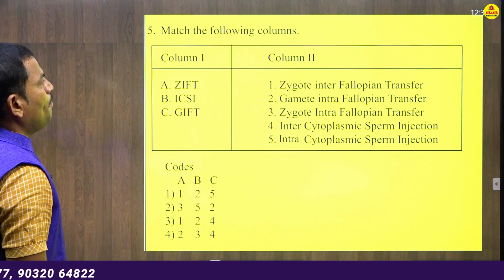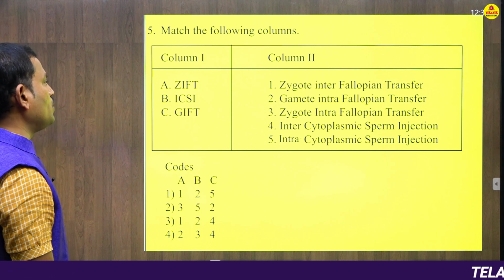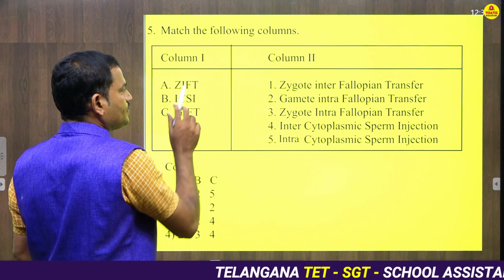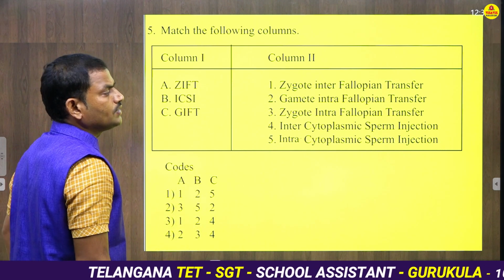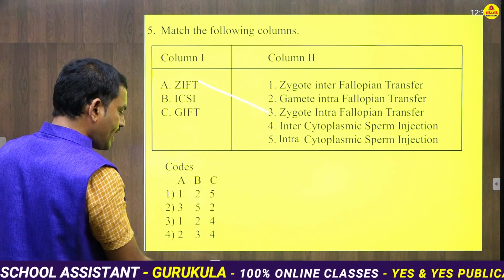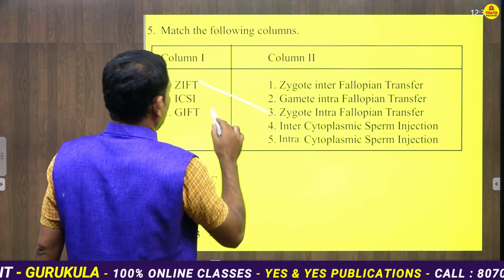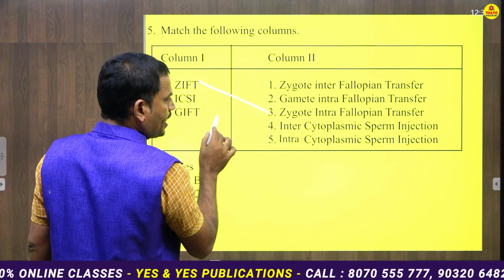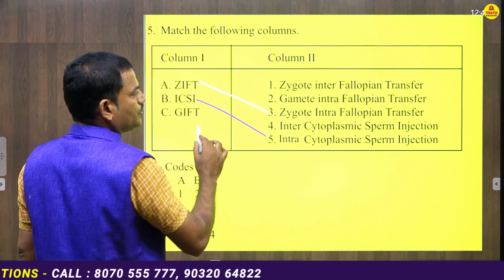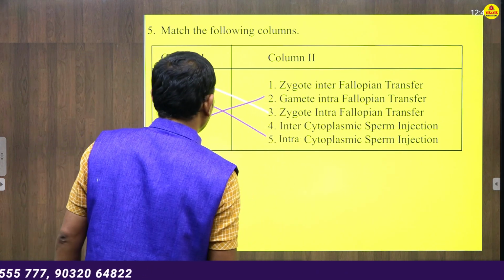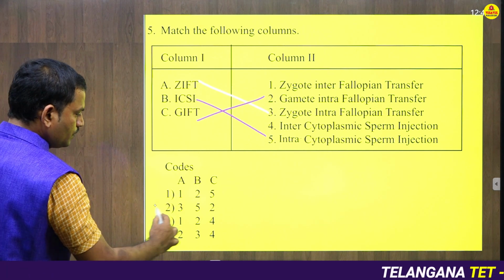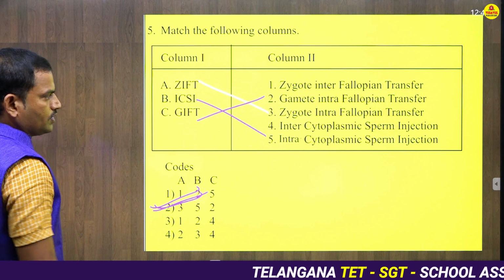Next question. Match the following columns, column 1 and column 2 given, ZIFT, ICSI, GIFT. So here matching is given. So the ZIFT stands for zygote intrafallopian transfer, that is 3. ICSI, that is intracytoplasmic sperm injection, okay, that is 5. Then GIFT, gamete intrafallopian transfer. So 3, 5, 2 is the right answer. So where do you find this 3, 5, 2? So option 2 is the correct answer for the question.